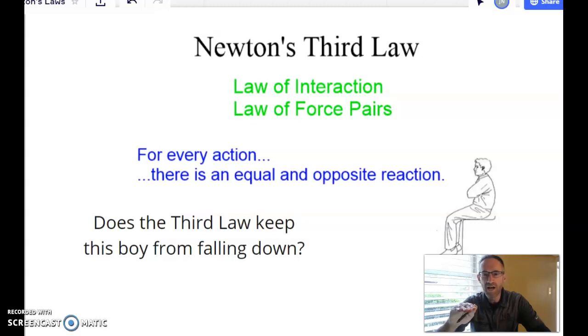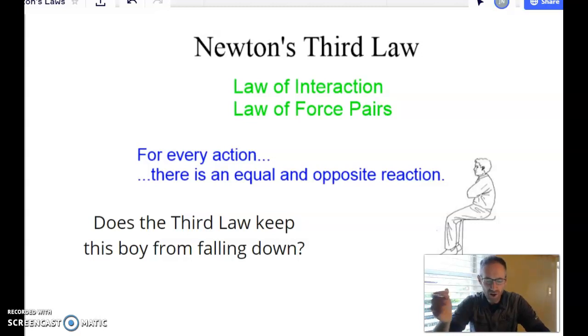It always applies. The first law applies to cases where the forces are canceling out, balancing out. The second law applies to forces that aren't. But the third law always applies. So I might say a problem is more of a first law problem or more of a second law problem, but it's always going to be a third law problem too, and that's an important thing.